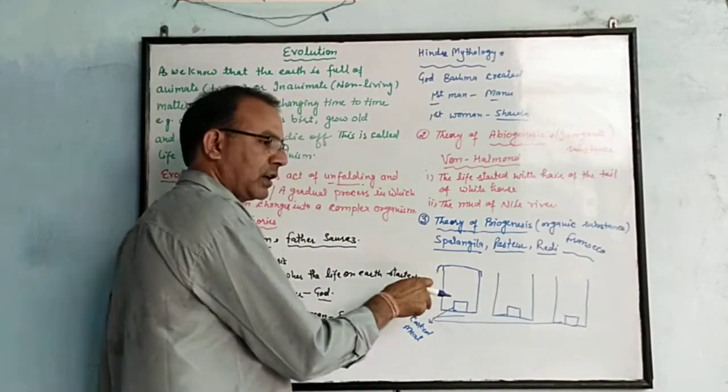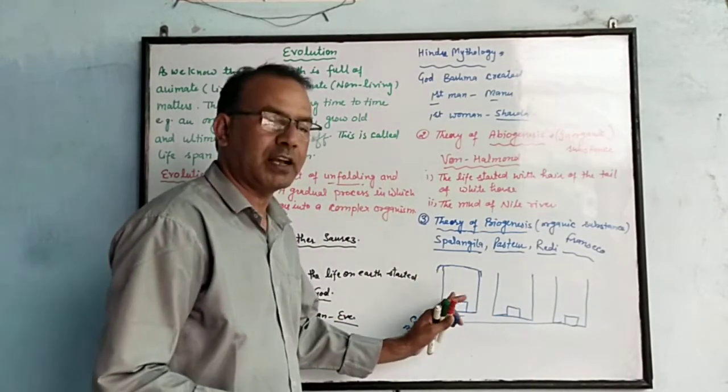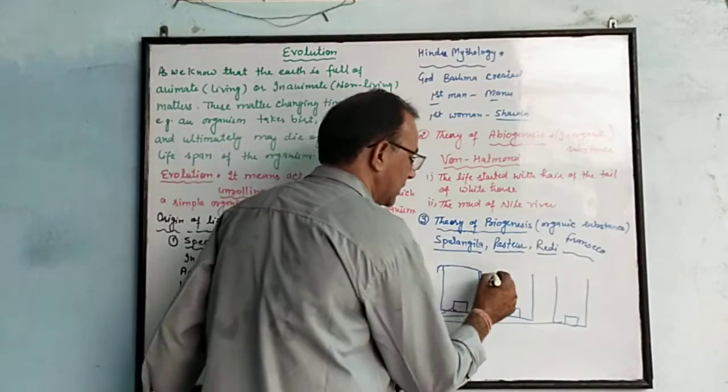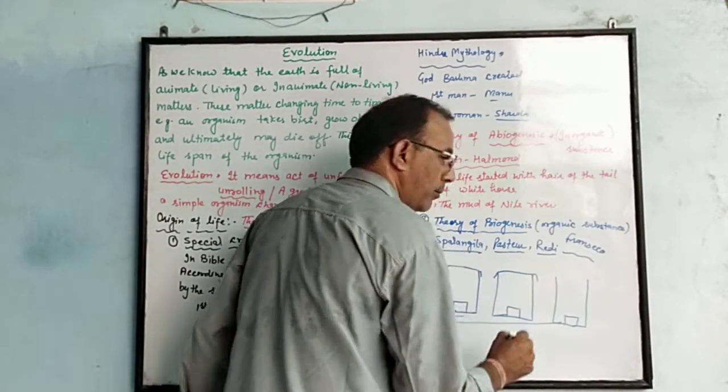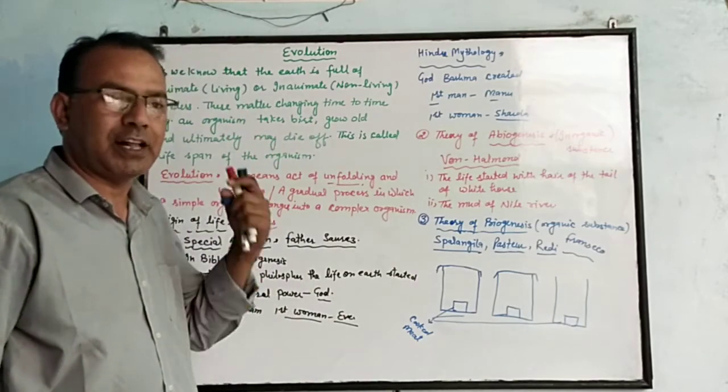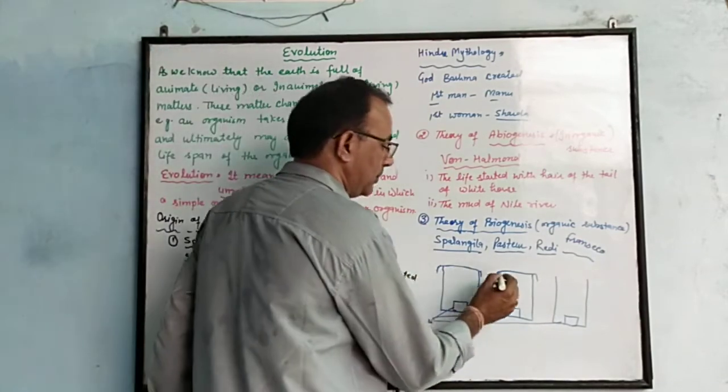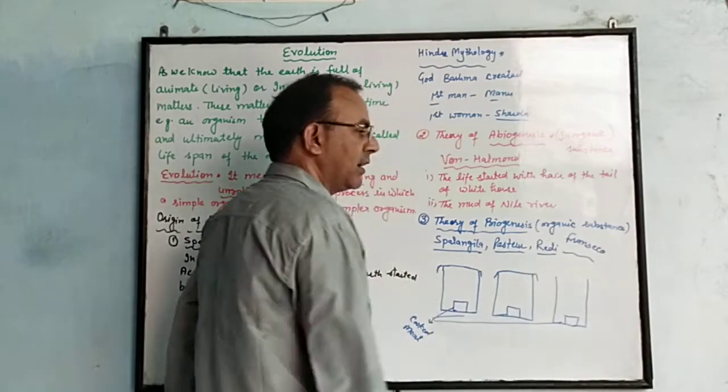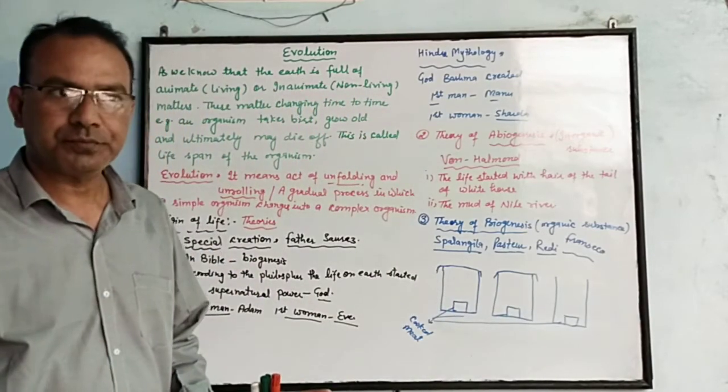He put the cooked meat into the container and covered it with pashmina cloth. In the second one, he put the meat into the container and covered it with muslin cloth. And in the third one, he kept the container open.